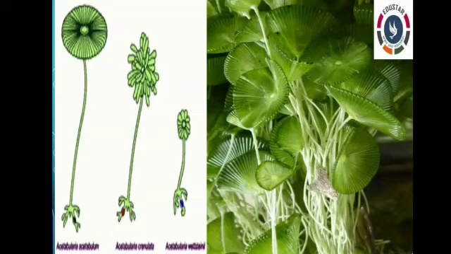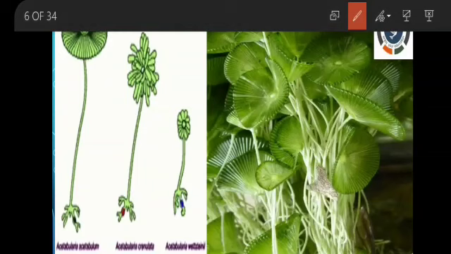But it has a cell size of about 10 centimeter. Even though it is a unicellular algae, it's a single cell, the cell size ranges about 10 centimeter.